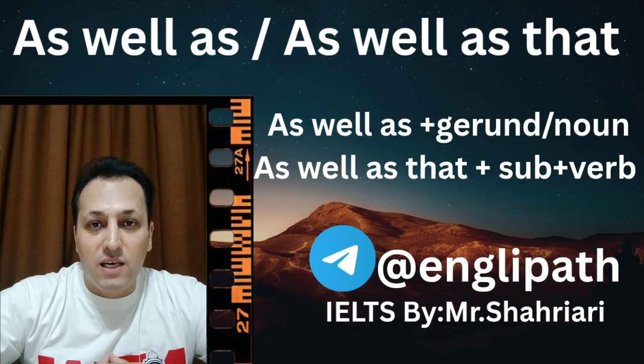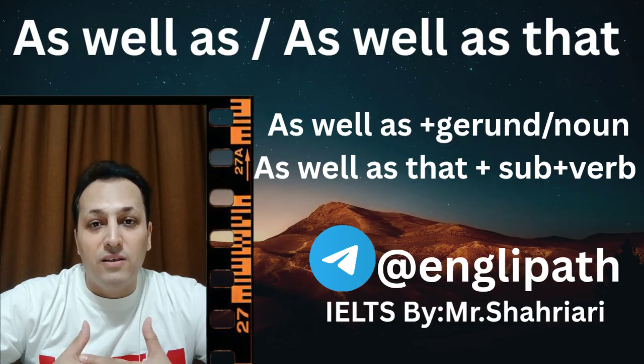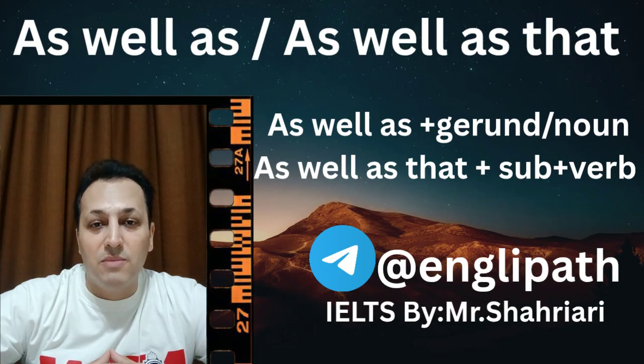When it comes to as well as that, just bear in mind that this is a little bit different from as well as in English. As well as that in English means in addition, furthermore, moreover. These are synonymous conjunctions you can make use of. And after as well as that in English, we need to use a subject plus a verb and the rest of the sentence.